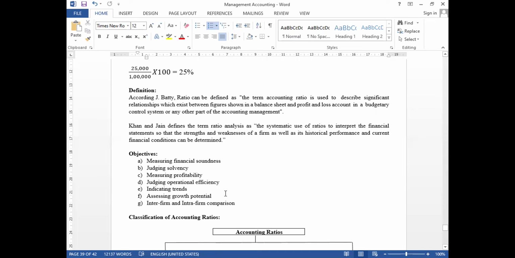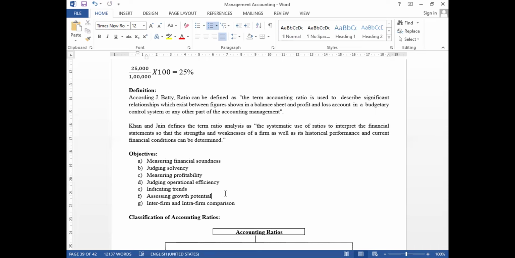So here, if we compare the current year and the previous year's profit ratios or profit percentages, with the help of that data we can draw a graph. In that graph, we can see the company's growth potential: how much percentage it keeps increasing, or whether it keeps decreasing, or whether it fluctuates every year, with the help of ratio analysis.